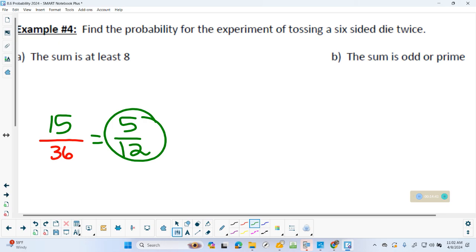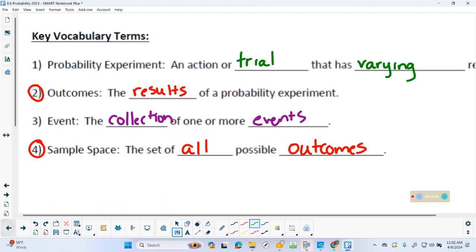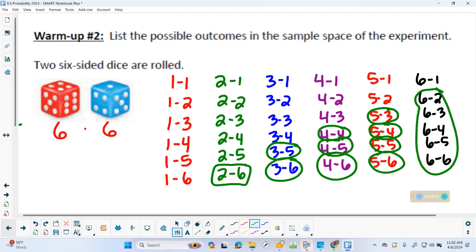Okay, oh boy, sum is odd or prime. Okay, odd or prime. I'm going to circle these in purple. If I add 1 and 1, I get 2. Is that odd or prime? Yes. It's prime, right? 1 plus 2. Yeah, that's odd. 4, 5, 6, 7.